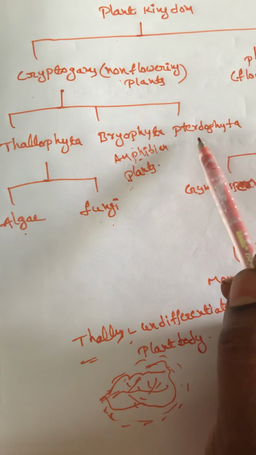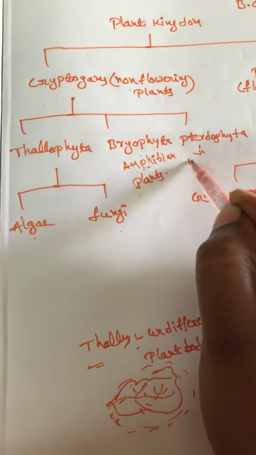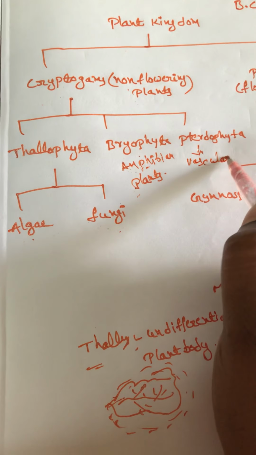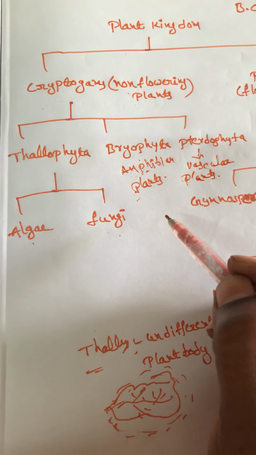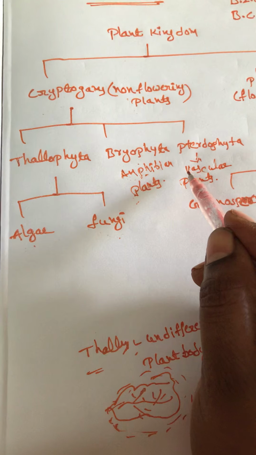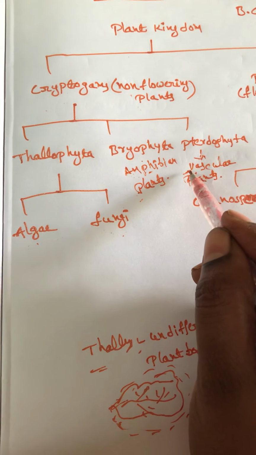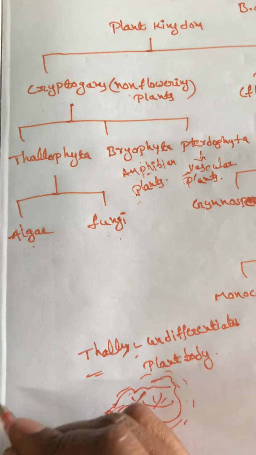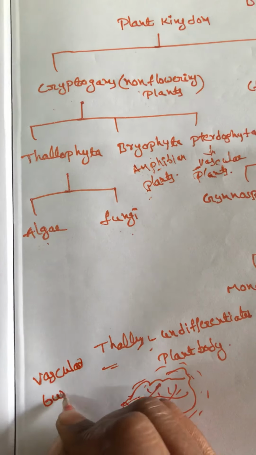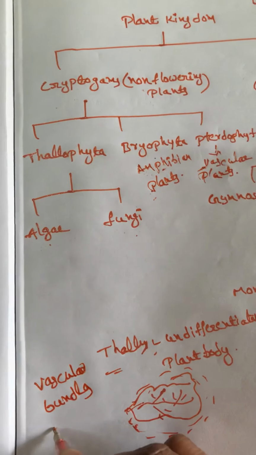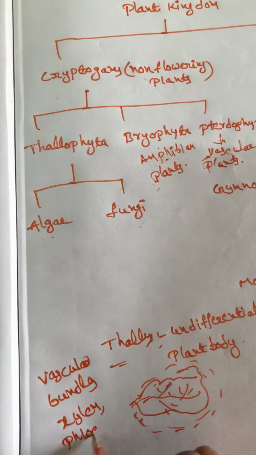Then third one is pteridophytes. These pteridophytes are also called vascular plants. Vascular means they have vascular tissue, that is, vascular bundles. These vascular bundles have the xylem and phloem.